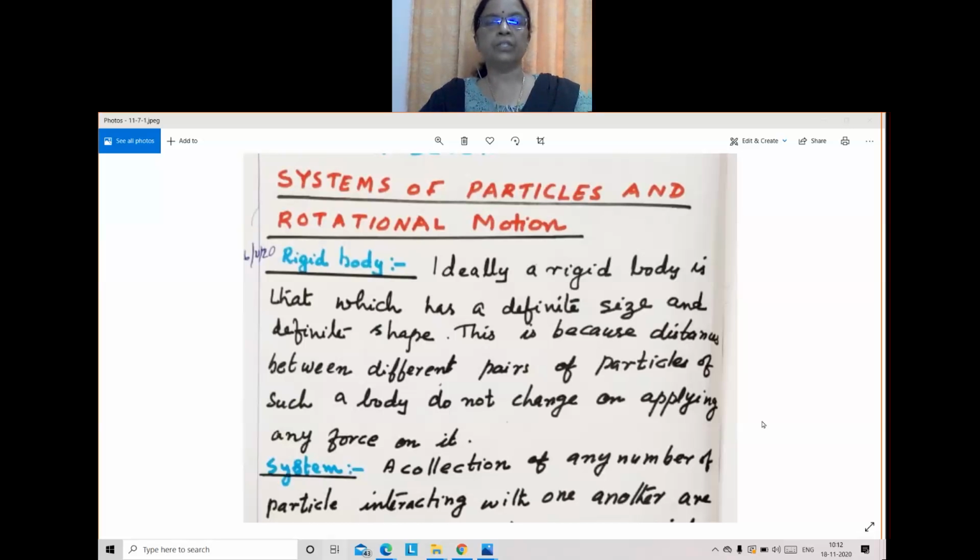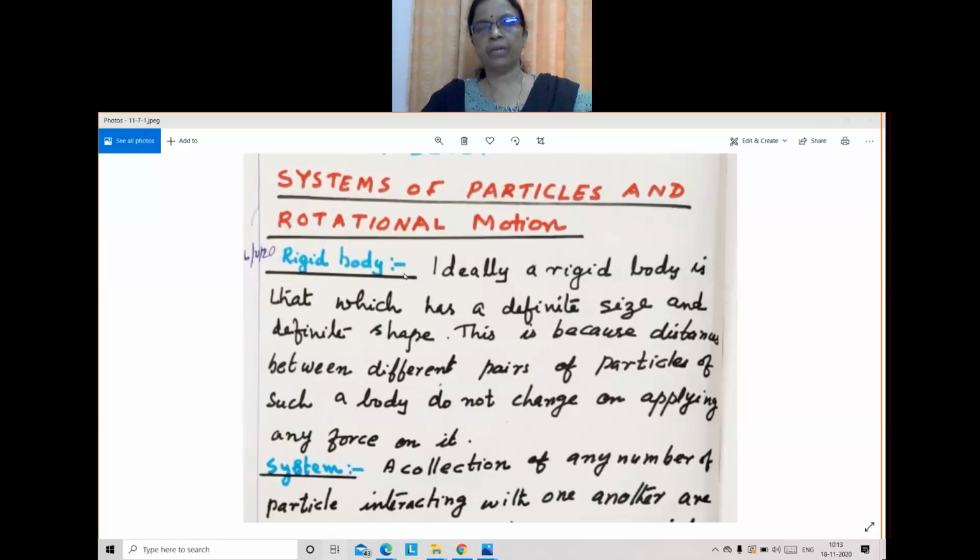So what does system mean? A system of particles means a collection of any number of particles interacting with one another. A rigid body has a definite size and definite shape.